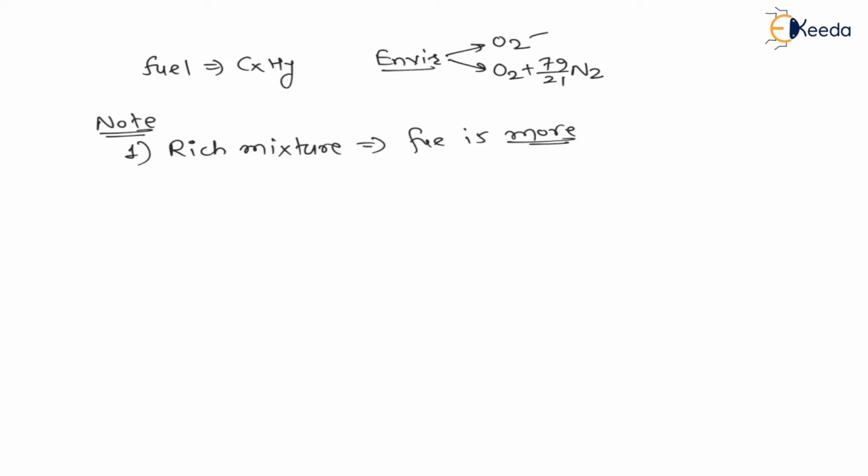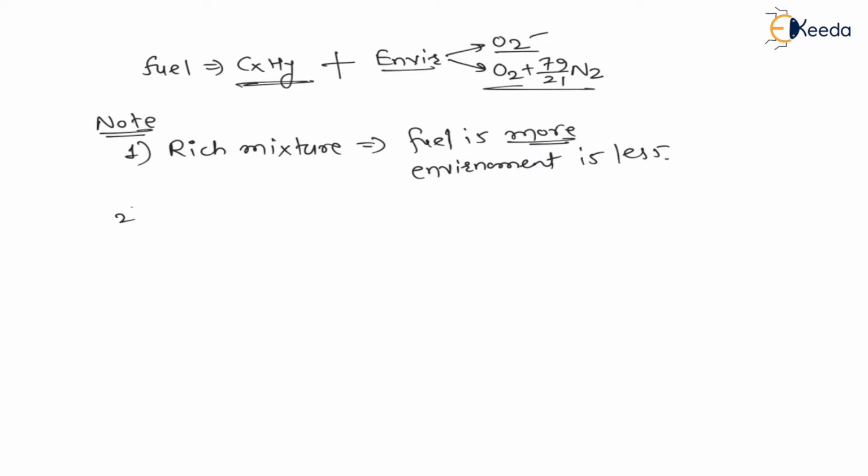Now this fuel is reacting in some atmosphere, so with fuel there will be oxygen only, or with fuel there will be air. If this fuel is more than stoichiometric combustion, then it is called a rich mixture. Fuel is more means environment is less, right? So if the question mentions that the environment is less, then fuel is more, which means it is a rich mixture.